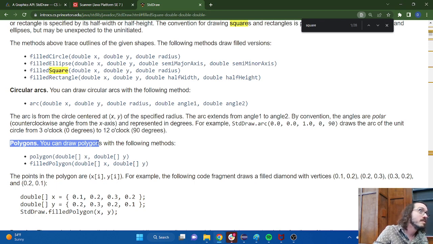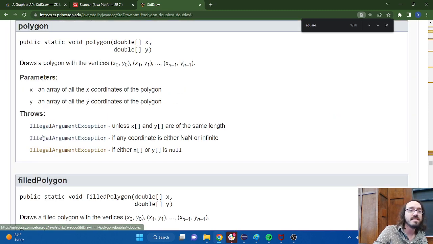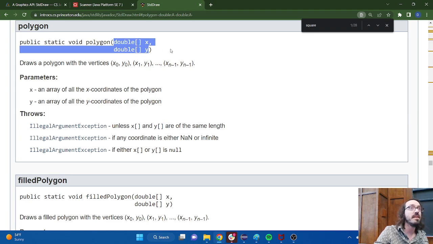That counts, right? Okay. And for polygon, it's telling me that I get two arrays of doubles, one for the x coordinates and one for the y coordinates. In fact, we've seen arrays used similarly to this before. This is very much an example of parallel arrays, two arrays being used together.